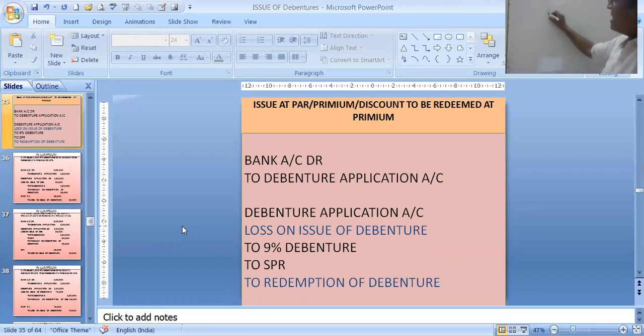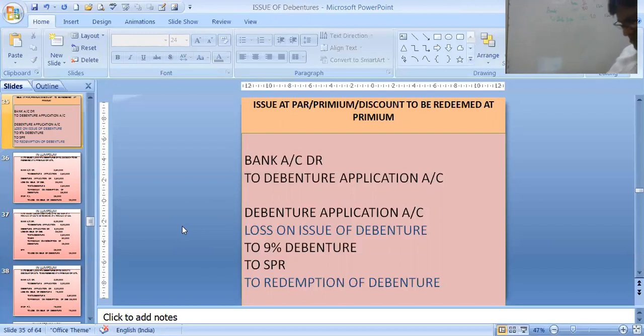If it is at par then 100 rupees, if it is at discount then it is 80 rupees, if it is at premium then 120, suppose 20 rupees premium. So par, discount, premium, this entry is same.